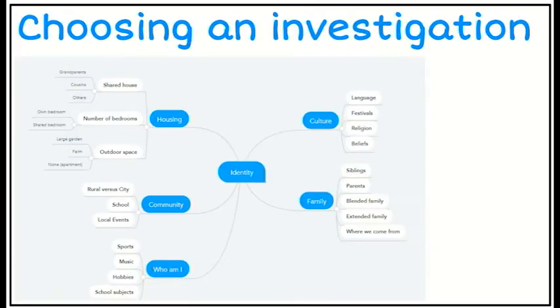So here is our brainstorm. The first thing that we needed to do was a brainstorm and figure out what we wanted to do. So here's our brainstorm looking into what identity is. And from within that, our group decided we were going to focus on the family aspect of it. In terms of our group, there's me, Hannah, Jess and Jim that are going to work together on this project.